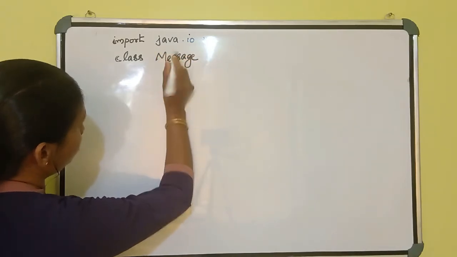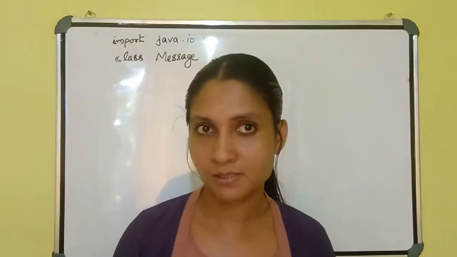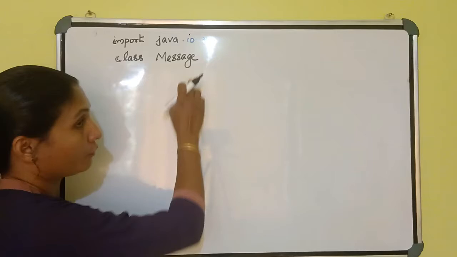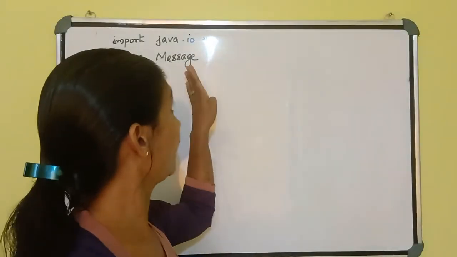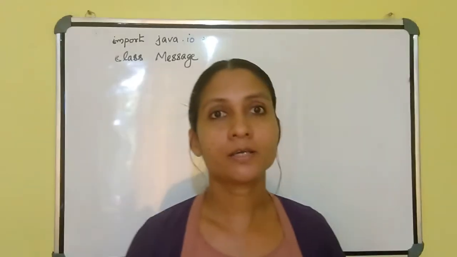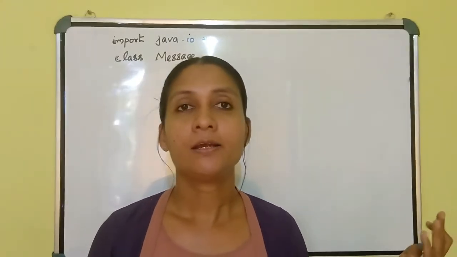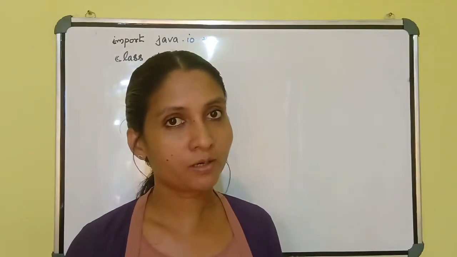To give these names, there are some rules. This is called an identifier. To give a name to the identifier, what are the rules? You may use numbers or letters. There are some more symbols also.